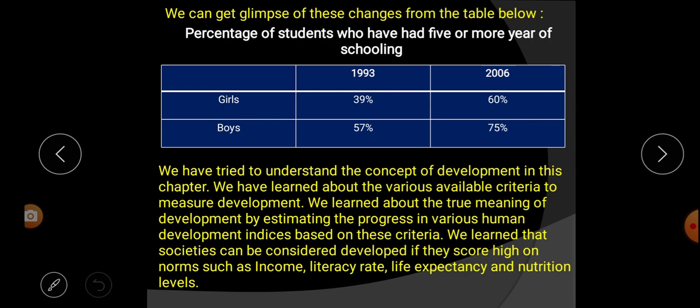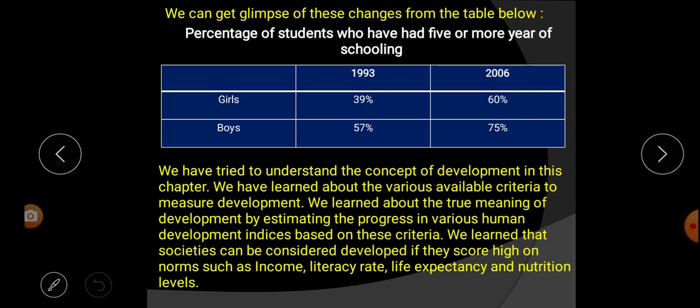We have tried to understand the concept of development in this chapter. We have learned about various available criteria to measure development. In this chapter we also learn different methods for measuring development. We learn the true meaning of development by estimating the progress in various human development indices based on these criteria.